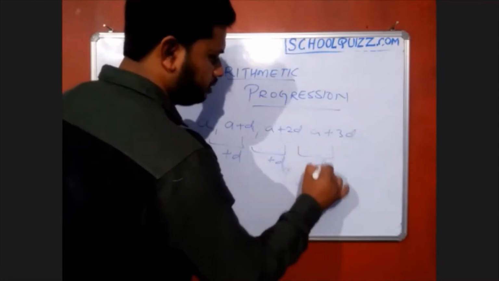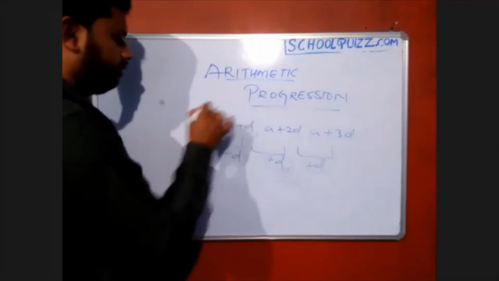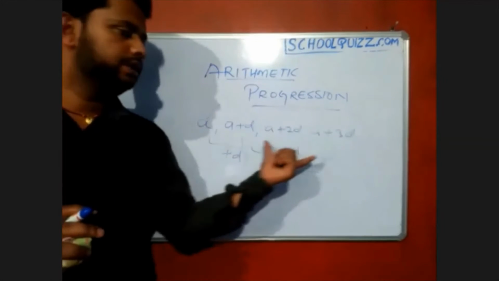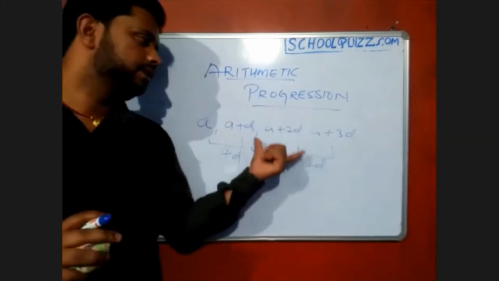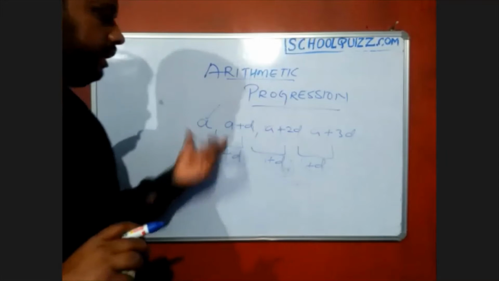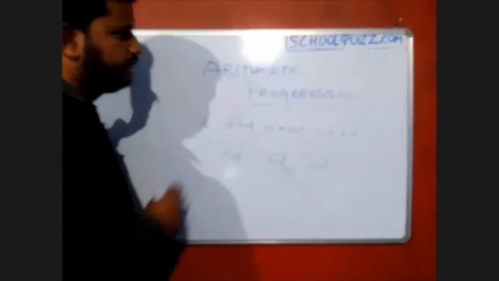Okay, so when we add this fixed number to one particular number, whatever series you get, that series is called an arithmetic progression, because we are adding here. So we call it arithmetic progression.